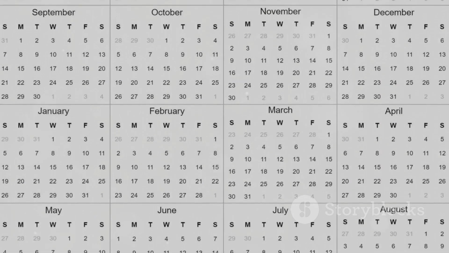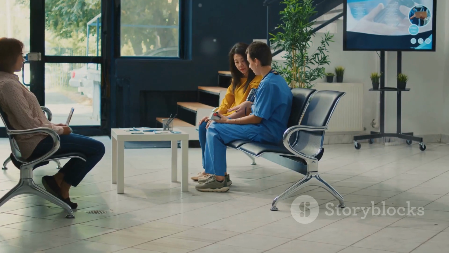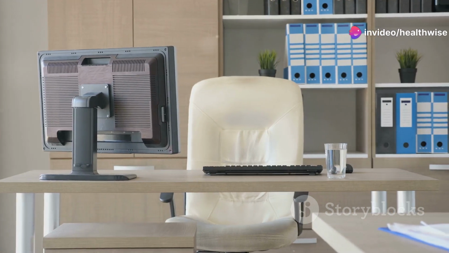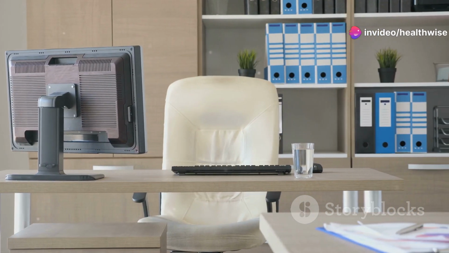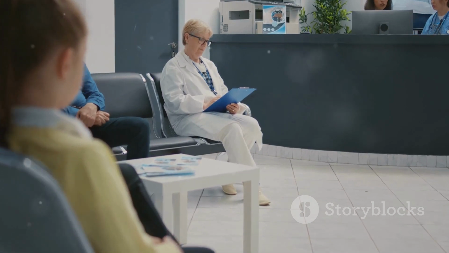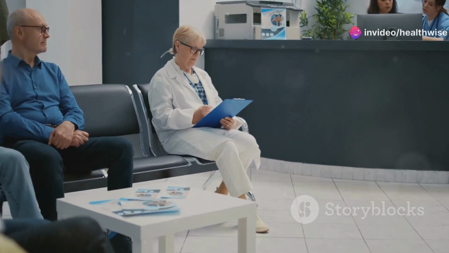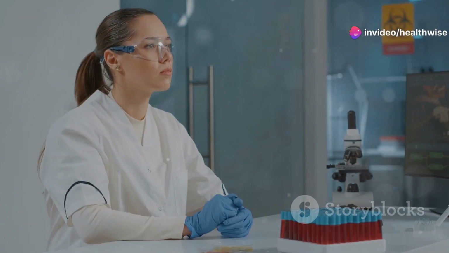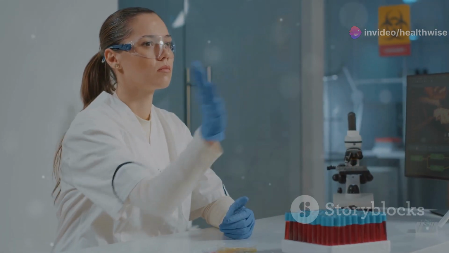One way to measure illness is through proxy measures. These are indirect ways to assess health. A common proxy measure is the number of workdays lost due to sickness. This measure is simple. It looks at how often people miss work because they are sick. Workdays lost can give a rough idea of the impact of illness. If many people miss work, it suggests a high burden of disease. This measure is easy to collect and understand. Employers can track sick leave, and researchers can analyze this data.